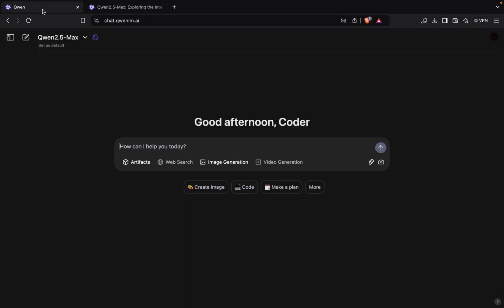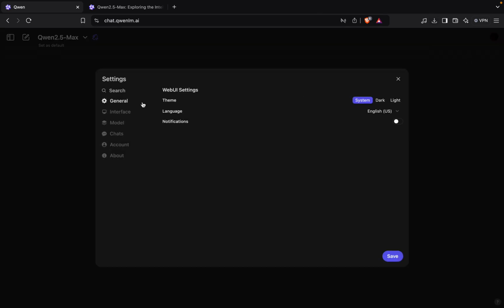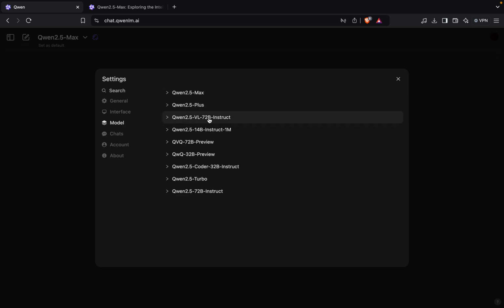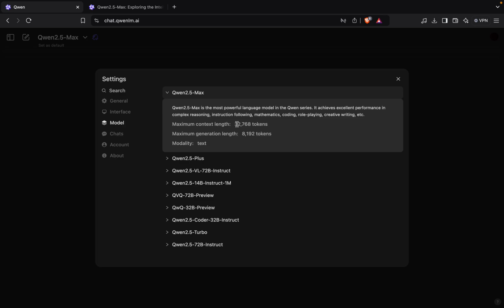So now let's go to the Qwen model page. Let's first see all the models they have. They have this many models: 2.5 Max, 2.5 Plus, 2.5 72 billion instruct, and many more. Whenever you click on one, you will get the maximum context length and maximum generation length.